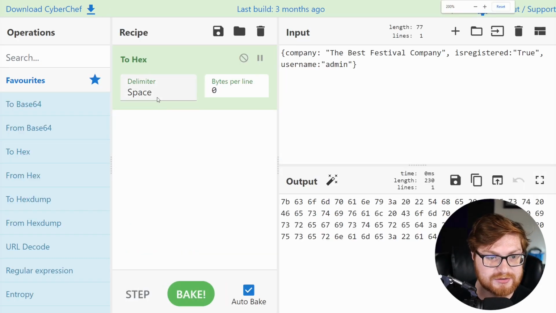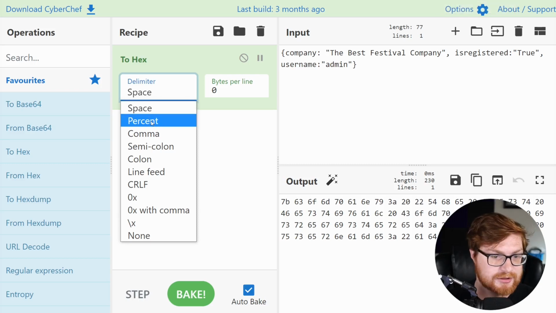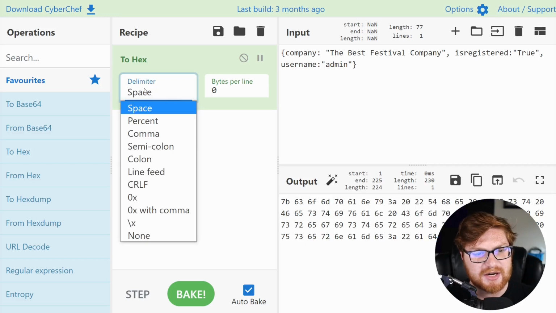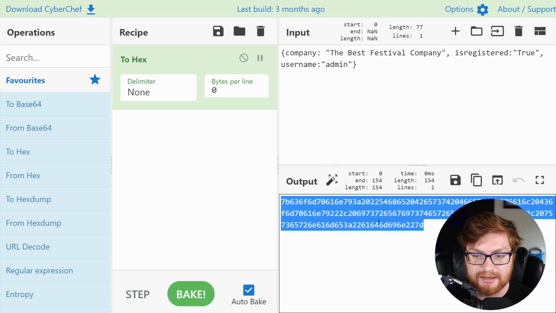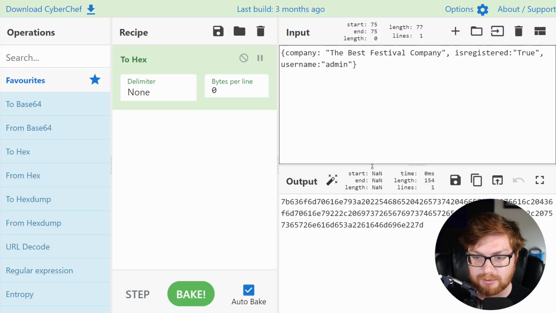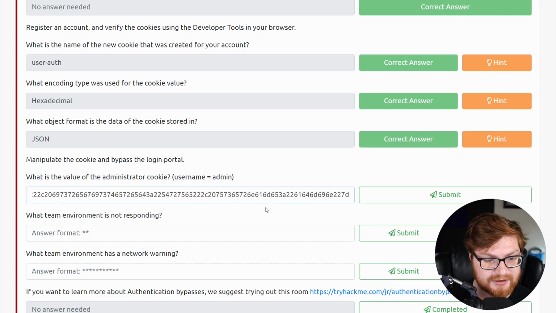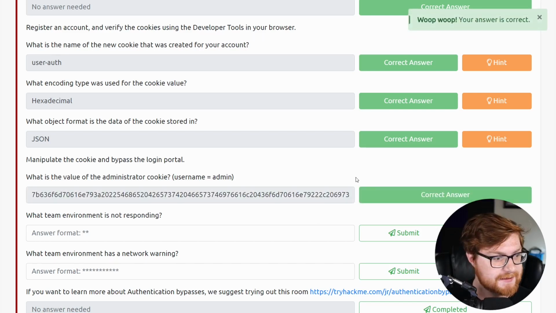Now you can see this could take a delimiter here. You could click on this and change it because this is full of spaces. We don't want any spaces, so let's change that delimiter to none. And now I have this big long string here. Double clicking, right clicking, copy and pasting. And let's go give this back to TryHackMe. Here's the value. Hit submit, and that's correct.